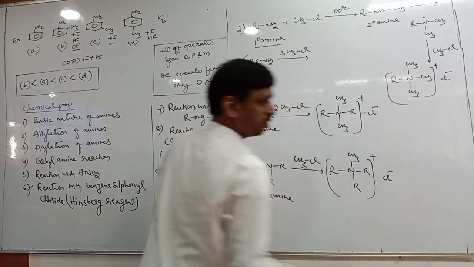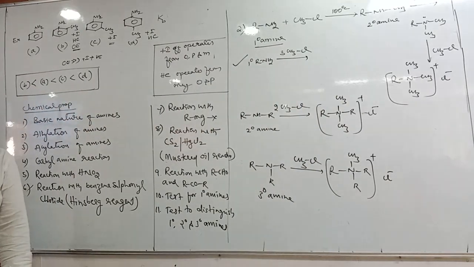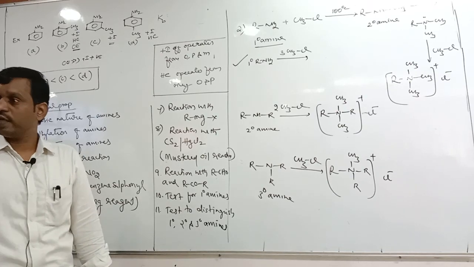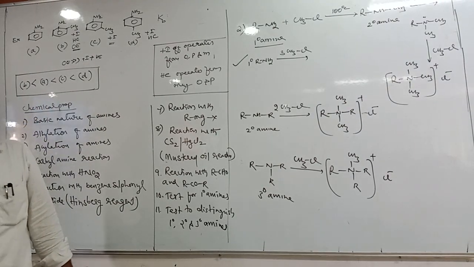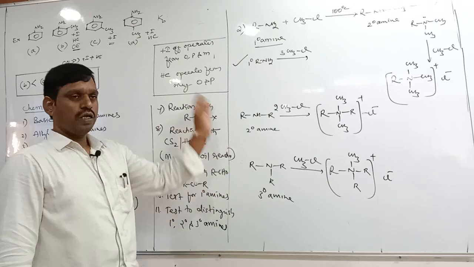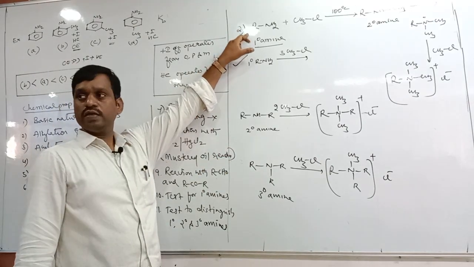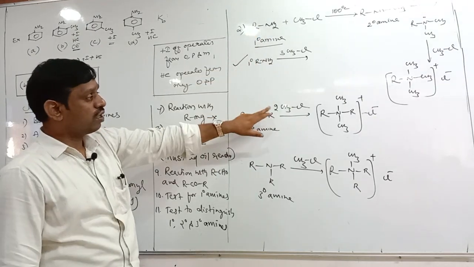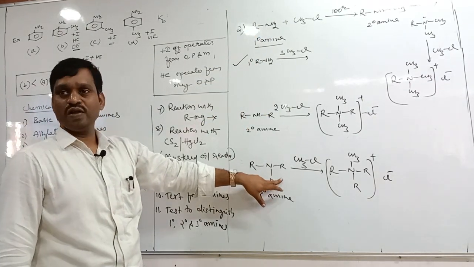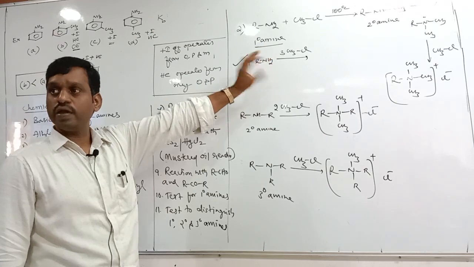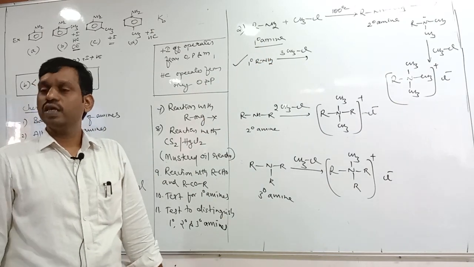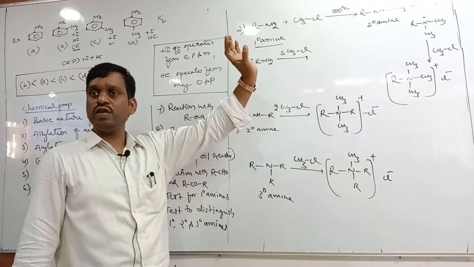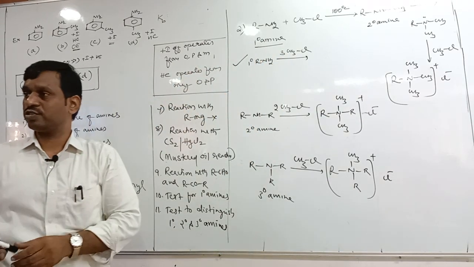now tell me, can we use this reaction to distinguish primary, secondary and tertiary amines? Why not? Primary amine reacts with 3 moles, secondary 2 moles, tertiary 1 mole. We can use it, no, but not really. Of course you will get a mixture, but the problem is, generally which reaction can be used to distinguish?